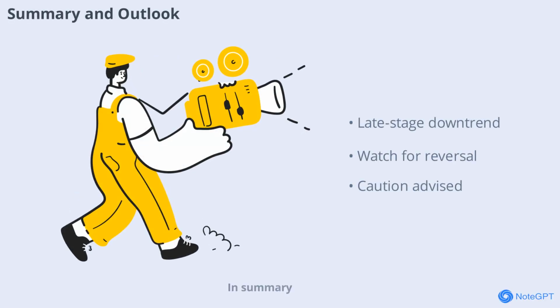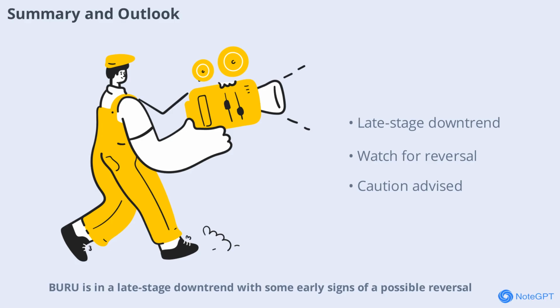In summary, BURU is in a late-stage downtrend with some early signs of a possible reversal. The technical picture is mostly bearish, but a break above resistance could change the outlook. Until then, caution is warranted. Monitoring key levels, technical indicators, and market sentiment will be essential for navigating the next phase.